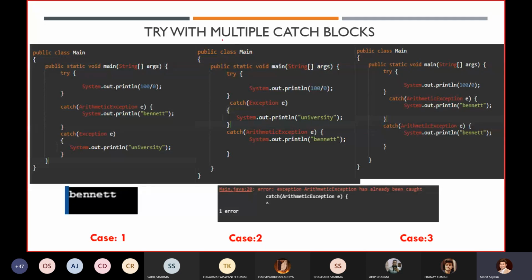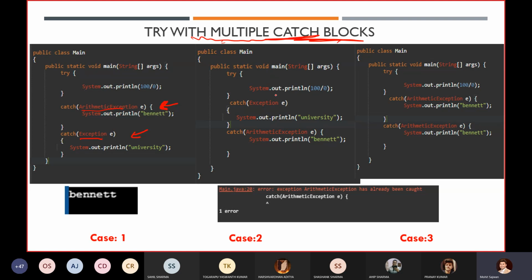So in this, when you have try and multiple catch blocks, in this scenario also we are having multiple catch blocks. Whenever you are having multiple catch blocks, what I have told you is that you have to follow the hierarchy. Hierarchy means first write the child class exception, first handle the child class exception, then handle the parent class exception. So first write arithmetic exception, then write exception.